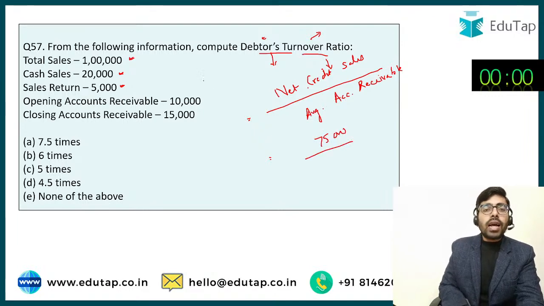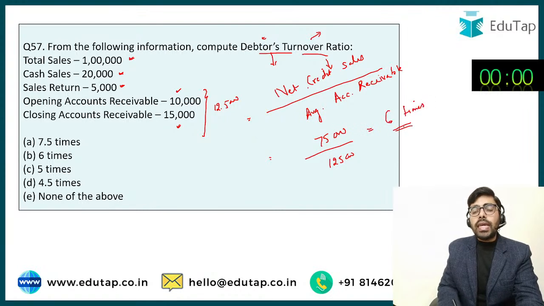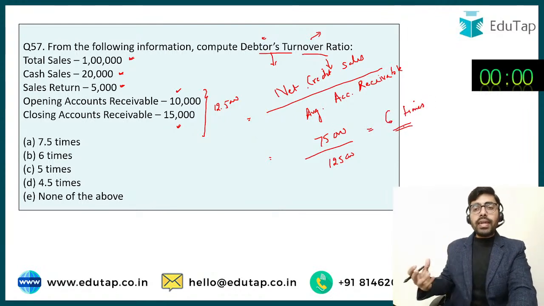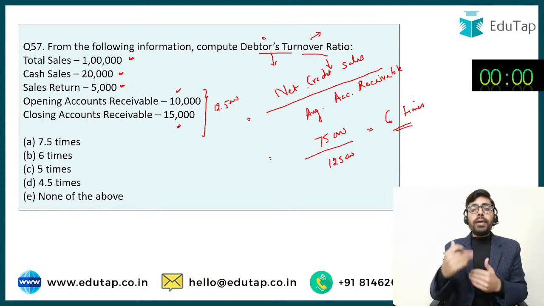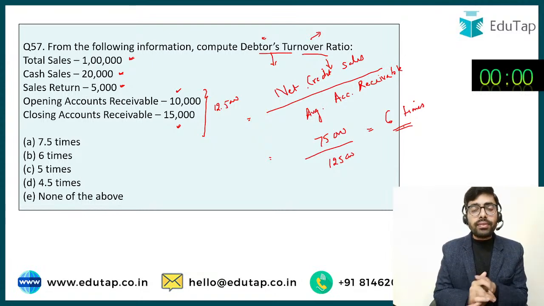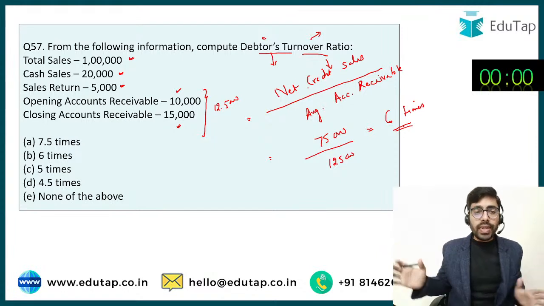And average accounts receivable. Opening में 10,000 है and closing में 15,000 है. If we compute the average, it is going to be 12,500. So 12,500 हमारे पास ये आ जाएगा. And if we solve this thing, it is going to be 6 times. यानी कि हमारे पास जो average debtors रहते हैं, if we are comparing it with the figure of the net credit sales, then net credit sales is 6 times our average debtors.